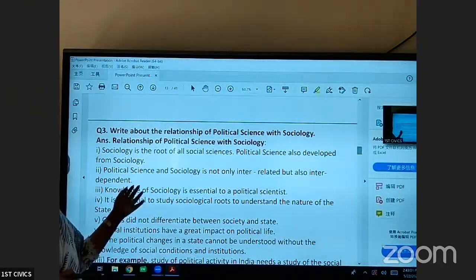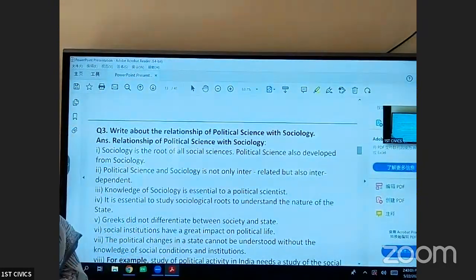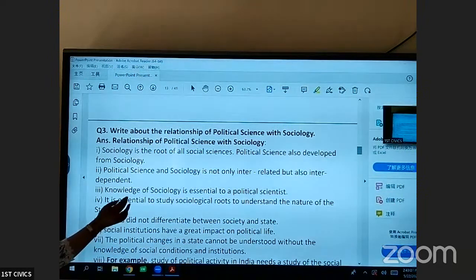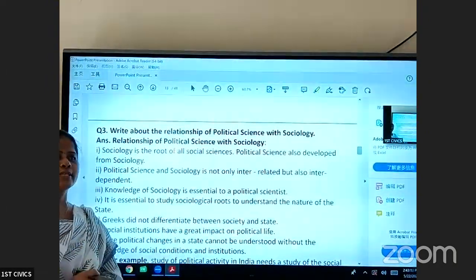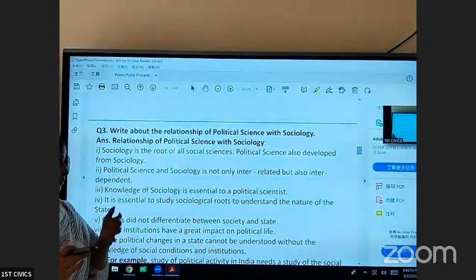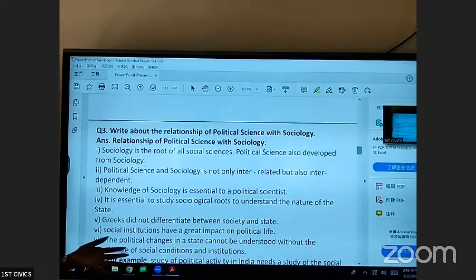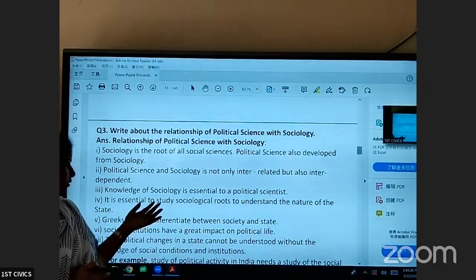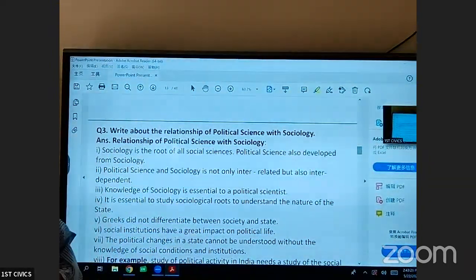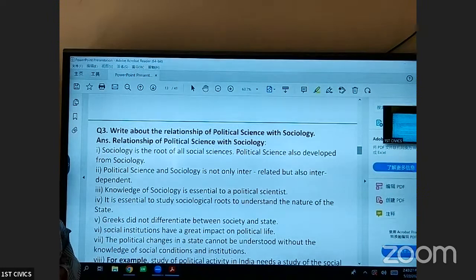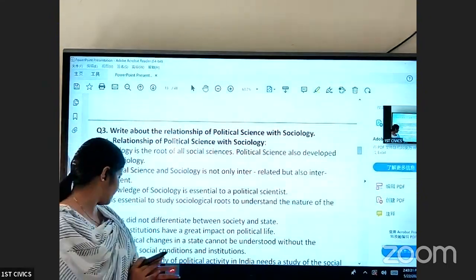Political science and sociology are not only interrelated, but interdependent. Knowledge of sociology is essential to a political scientist for making policies for the welfare of the people. The political scientist should have knowledge of society. It is essential to study social groups to understand the nature of the state. The Greeks did not differentiate between the state and the society.